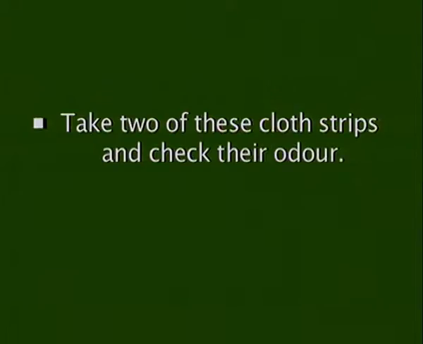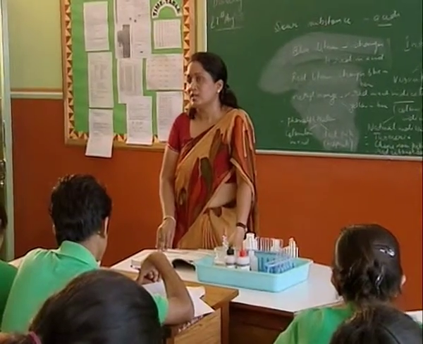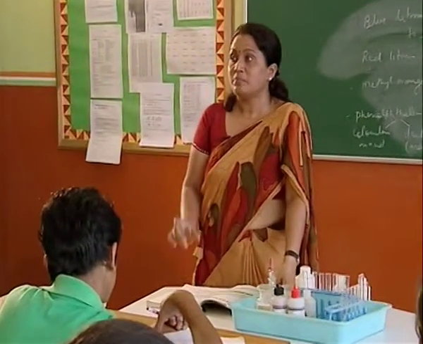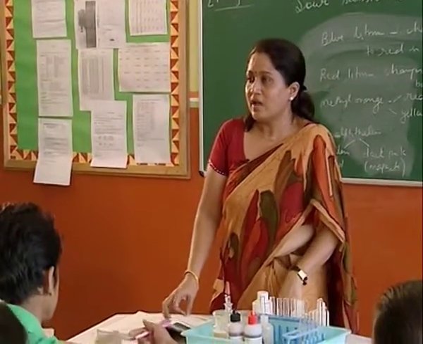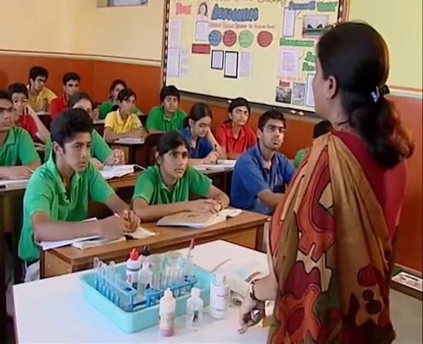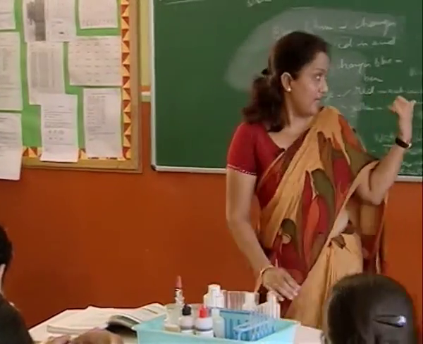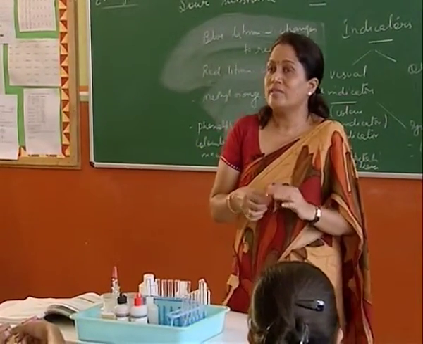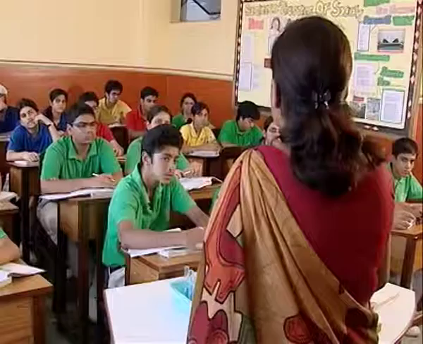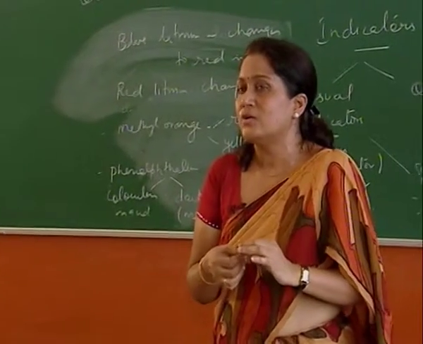Now take 2 of these cloth strips and check their odor. Obviously it's a smell indicator, so we want to test the acidic or basic nature of the substance that has that peculiar smell. All these have a peculiar smell, isn't it? Onion has a very pungent smell. As you cut or chop them, you can smell it. So if that cloth strip which has been impregnated with, say, onion or vanilla or clove oil, is tested with a basic solution, and that characteristic odor is not smelt, it means it's a base. But in the case of acids, the characteristic odor would be smelt.